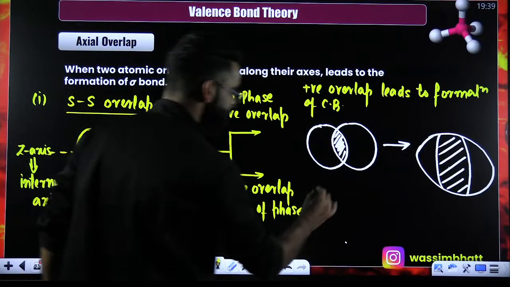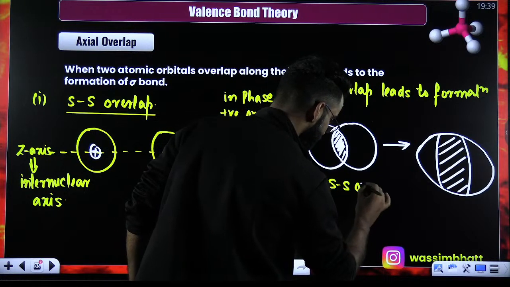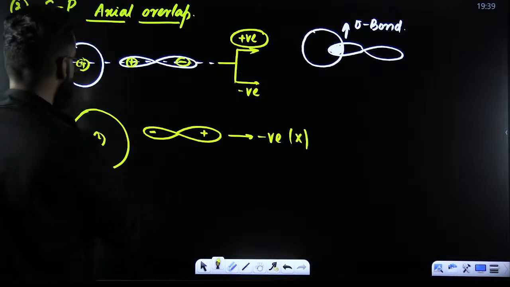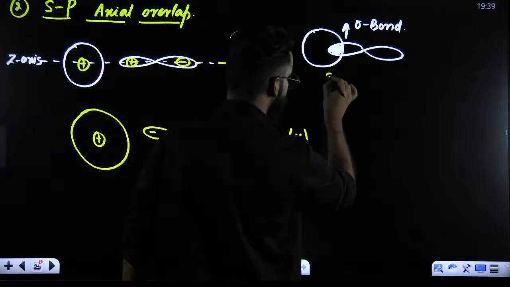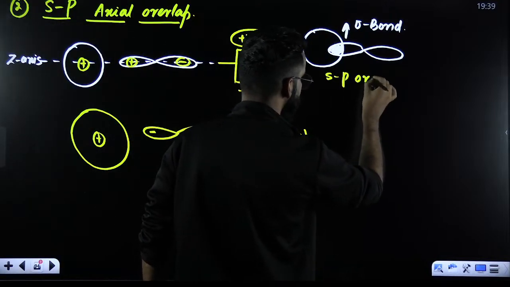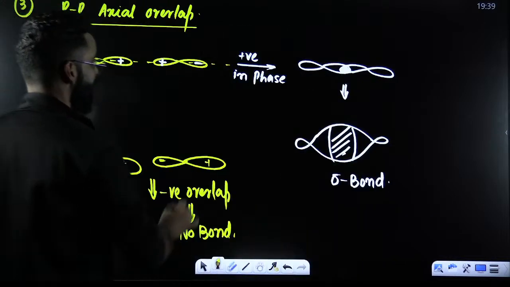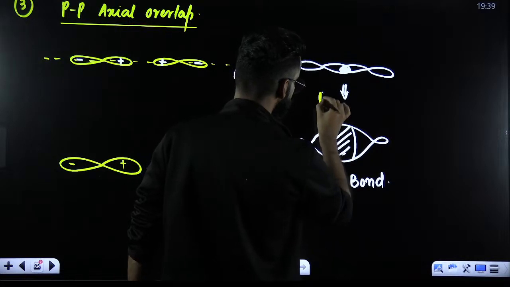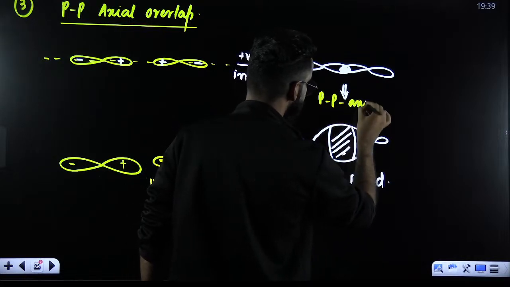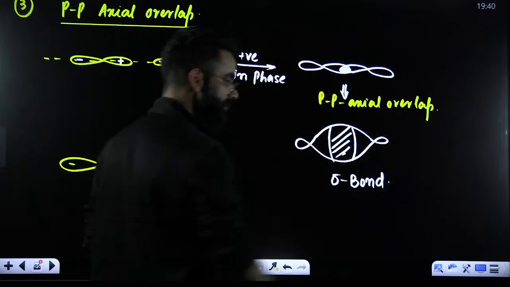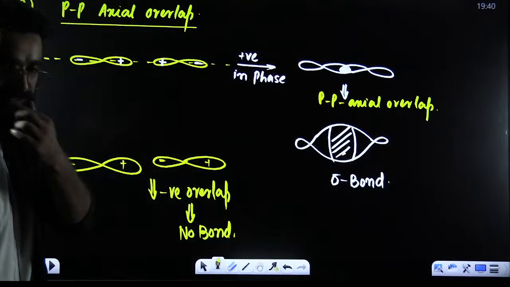So this was your SS overlap. Perfect. This was your SP overlap. And which type of SP overlap? SP axial overlap. And this was your PP axial overlap. Right? This was your PP axial overlap.